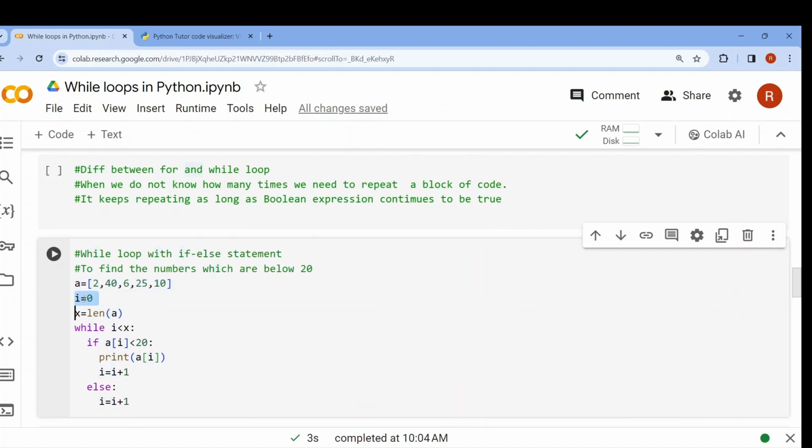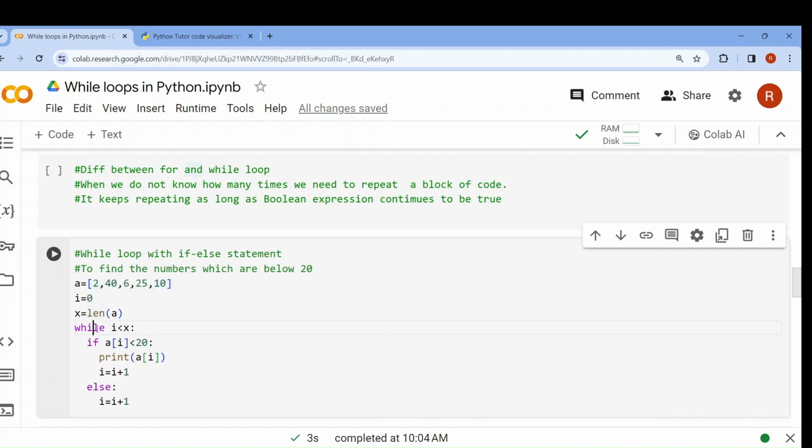First, I have to take a counter, I equals 0. Then I have taken the length of a. We studied about the length function in strings. The length function provides us the length of the input. So what is the length of the input here? 1, 2, 3, 4, 5. So x will be 5.